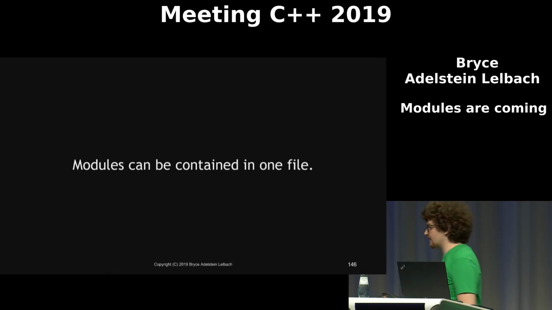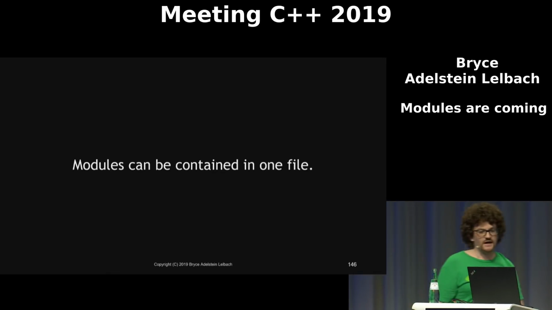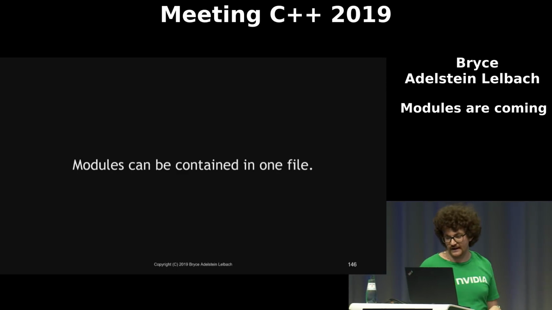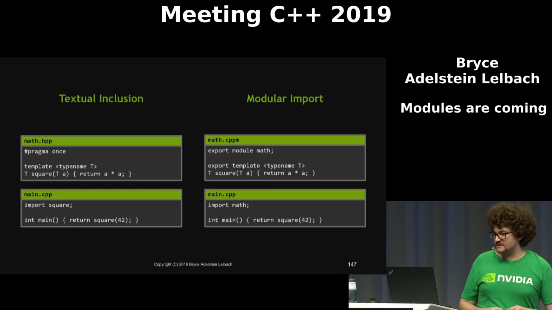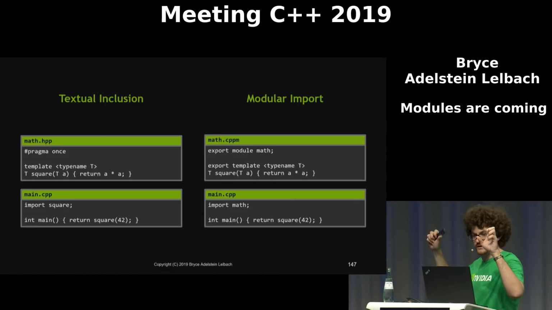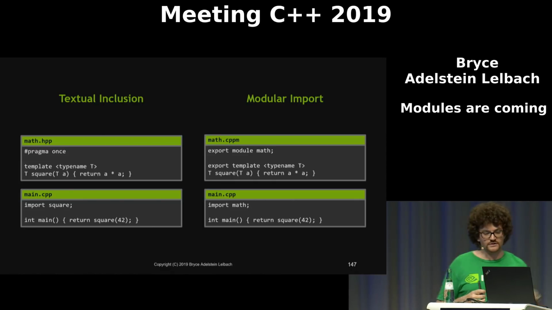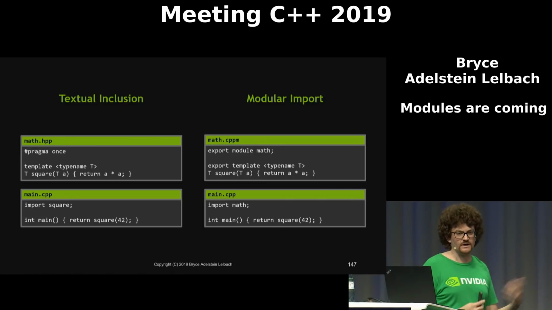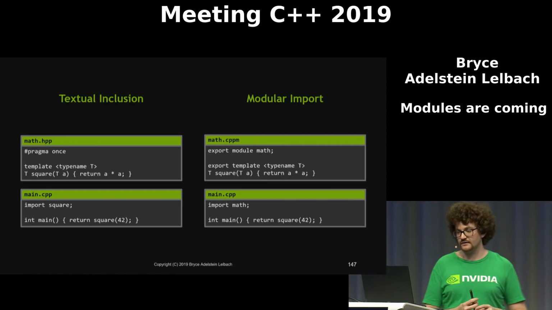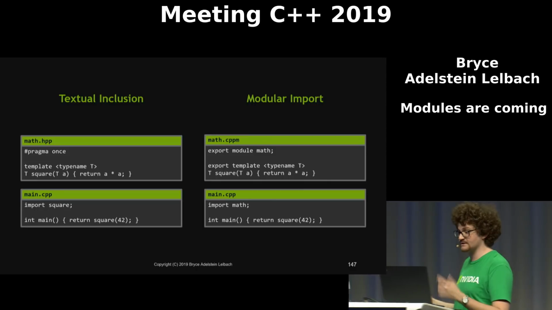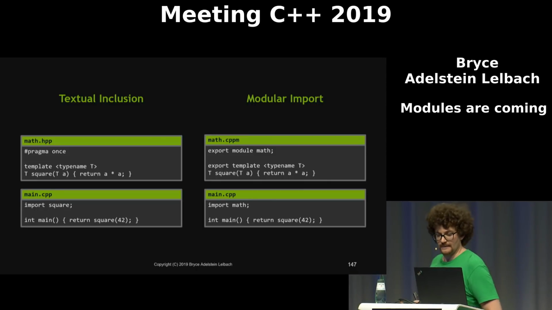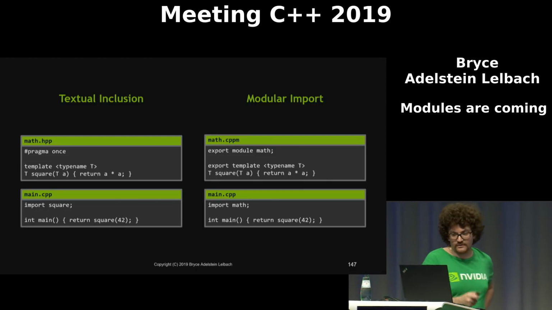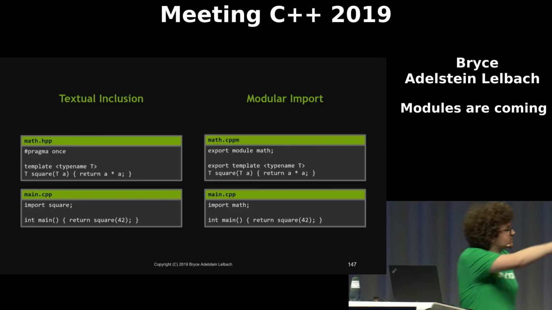So next I want to talk about the flexibility that modules give you in structuring your source code. Modules can be contained in one file. As we discussed a little bit earlier, you can have header-only modules, which are the equivalent of header-only libraries in pre-C++20, where you've just got a bunch of templates in your headers. You don't need to have any definitions anywhere because everything's a template. Now, it is important to remember that in the modular world, interfaces are translation units.